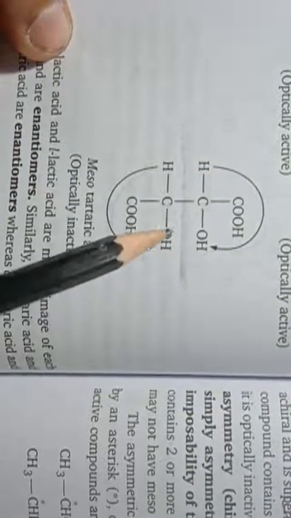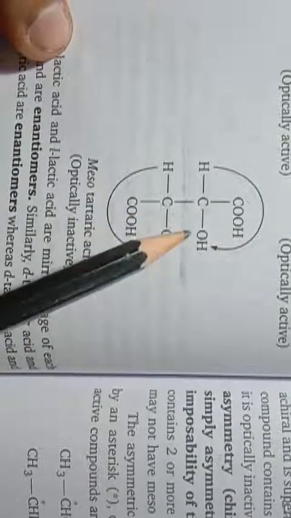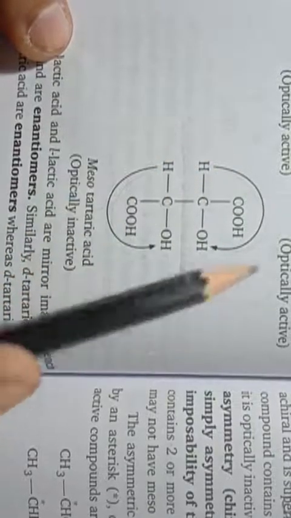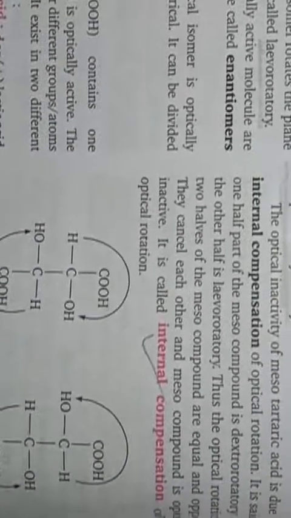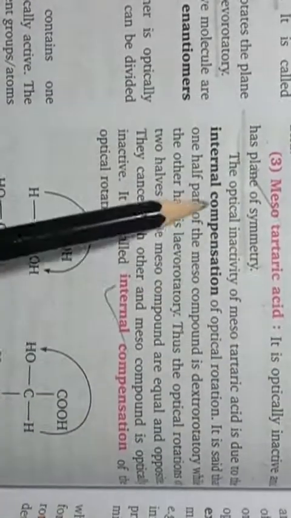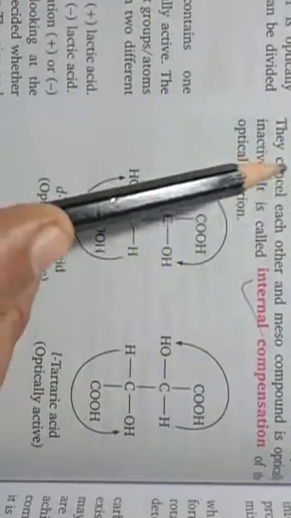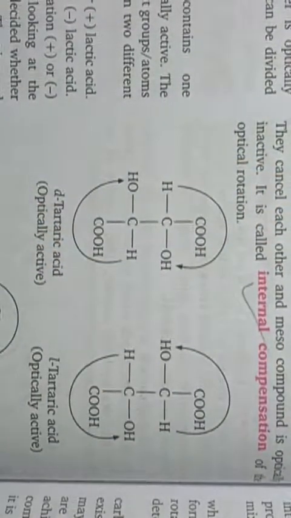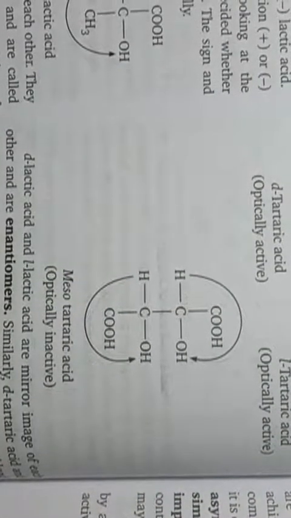So the rotation and cancellation is taking place within the same molecule. Such type of cancellation of rotation is known as internal compensation. So the mesoform of tartaric acid is showing internal compensation. Okay students, internal compensation.